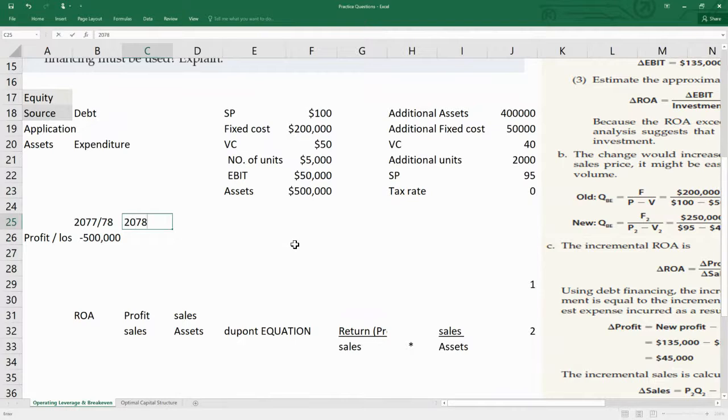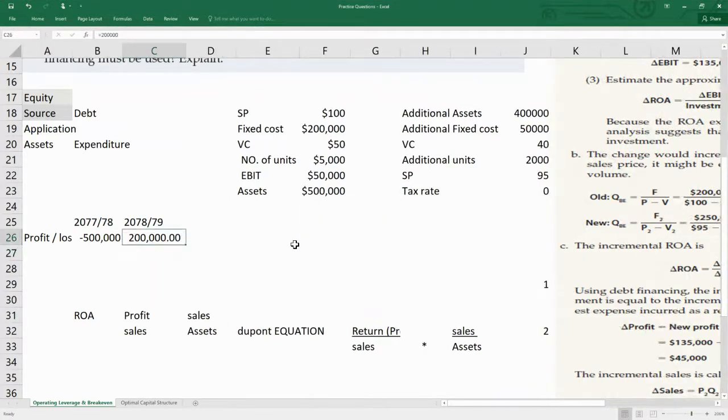and in 2078-79, it has earned a profit of 2 lakhs. What happens is that for the year 2078-79, how much would be the tax in this year? Nil. Why? Because it's in loss.